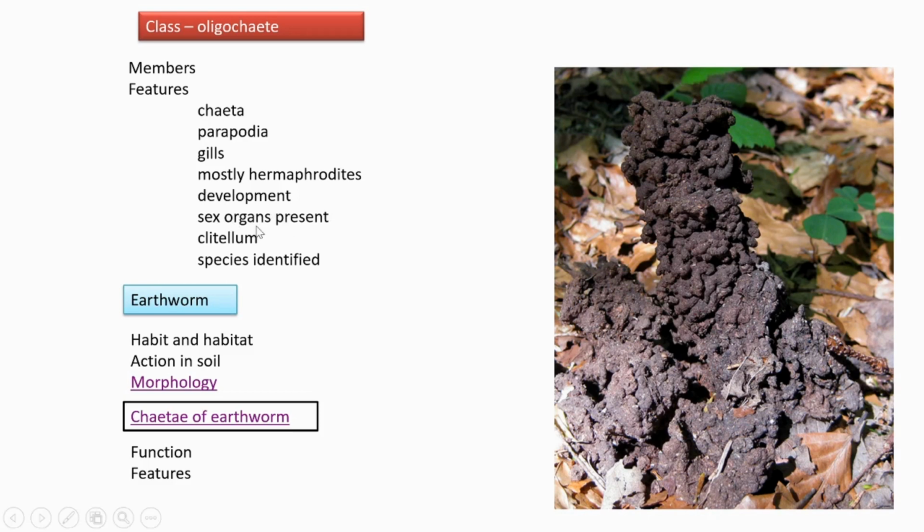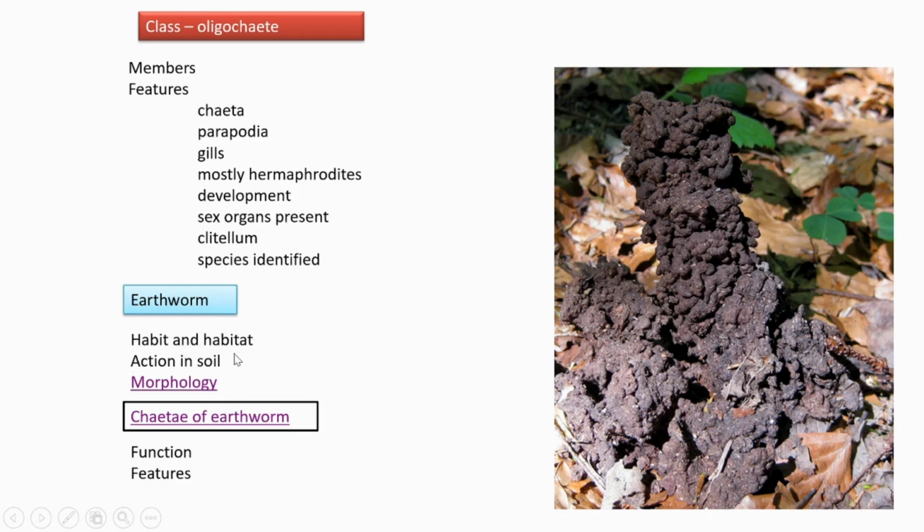Then they possess permanent sex organs. Clitellum is present. What is clitellum? I will show you later. As I explained to you, it will become very clear. Then species: how many species are identified till now? 3,500 species of earthworms are identified so far. Then we are directly going to learn about the earthworm.